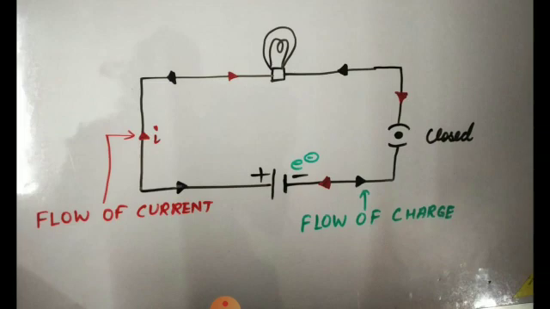When this key is like this, when you see this sign, it means it's a closed circuit, and the charge is flowing through this circuit, and it is producing a current. Charges flow from the negative to the positive terminal, and just in the opposite direction you can see the flow of current, denoted here by I. So this makes a complete circuit.